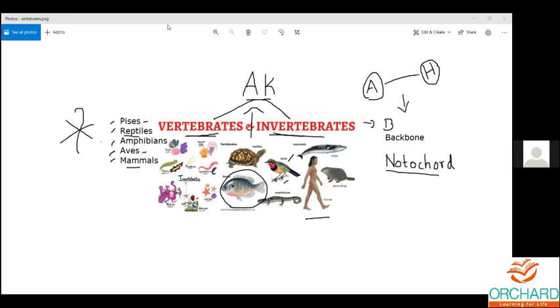Now, are you clear? Yes, dolphin is also a mammal only. Yes, very good, it's right. Sharks come under pisces, whereas dolphins and whales come under mammals. Okay, can I move on to the next part?